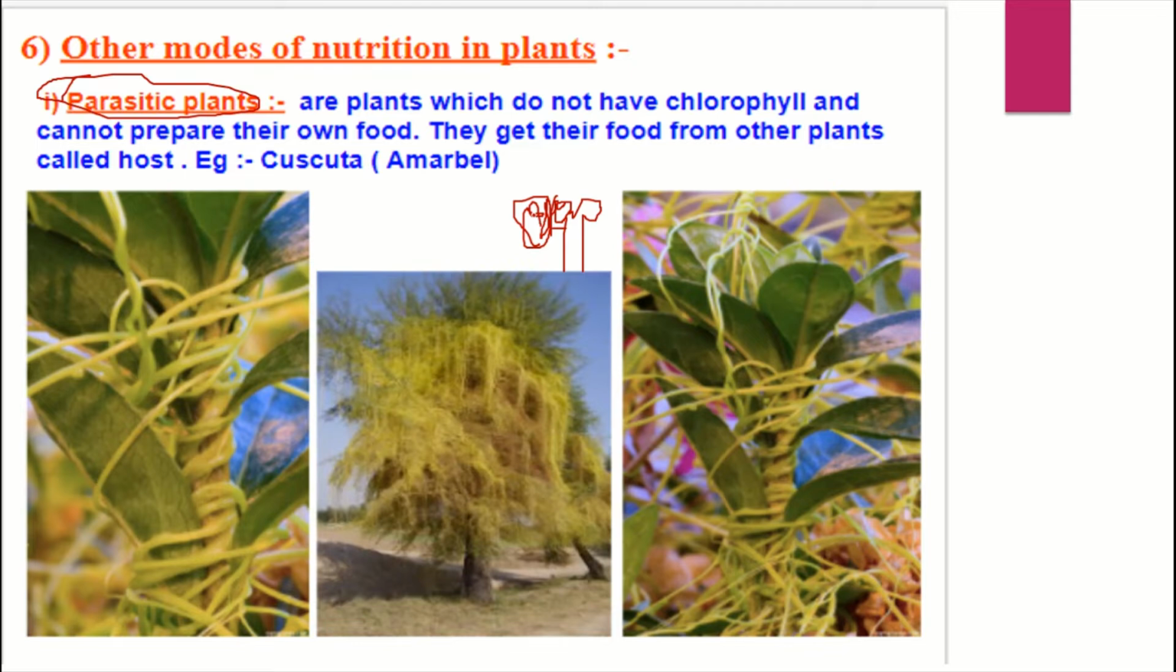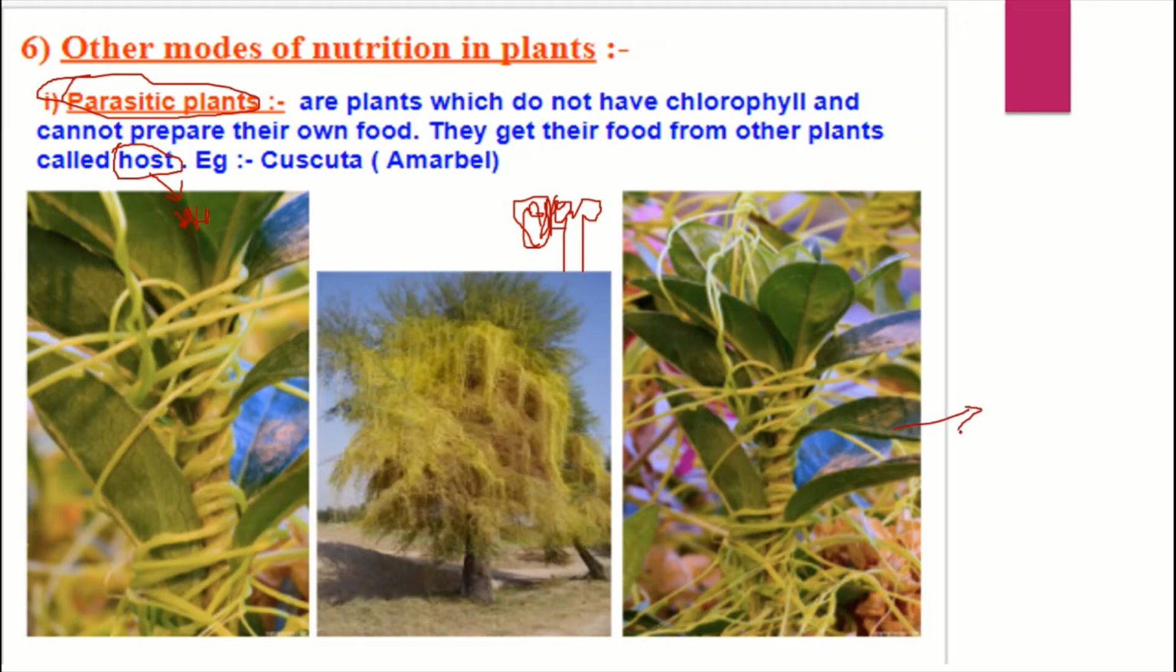First is the parasitic plants. Parasitic plants absorb the nutrients, but this absorption is not liked by the host, or it may also cause harm to the host. They cannot prepare their own food, they absorb nutrients from the host plant, but the host does not like it, or it also causes some problems to the host. The host is the plant which can prepare its food.